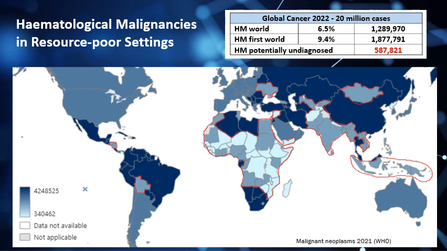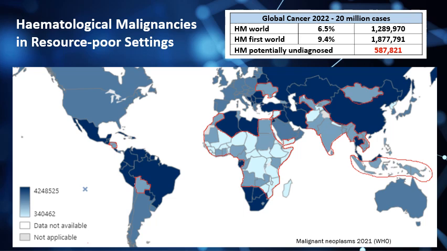Now, when we actually look at haematological malignancies specifically, across the world, they make up 6.5% of global cancer distribution, which is a reasonably high percentage. That's around 1.3 million cases worldwide. But you can see that the incidence rate is quite different from normal distribution across the world and in first world countries. So in countries like the US, for example, the percentage incidence of hematological malignancies, which includes cancers like leukemia, lymphoma, and multiple myeloma, is a lot higher.